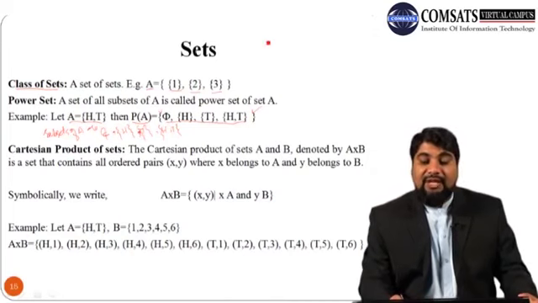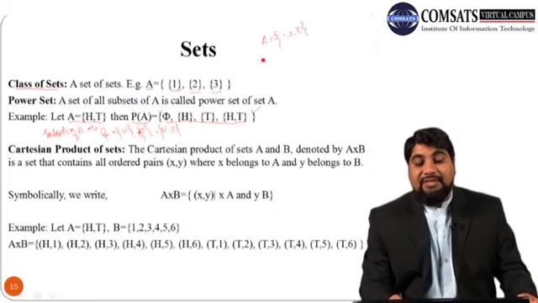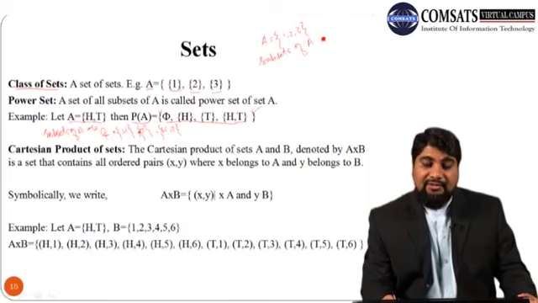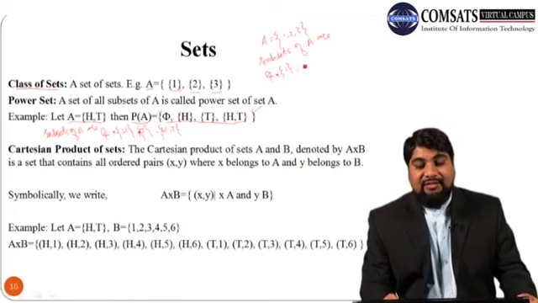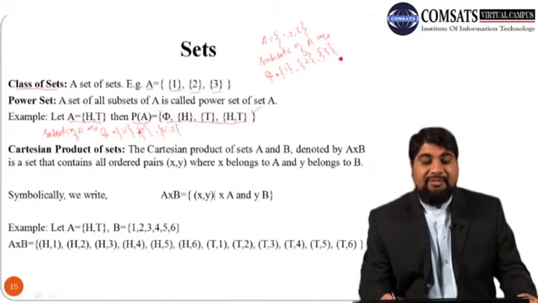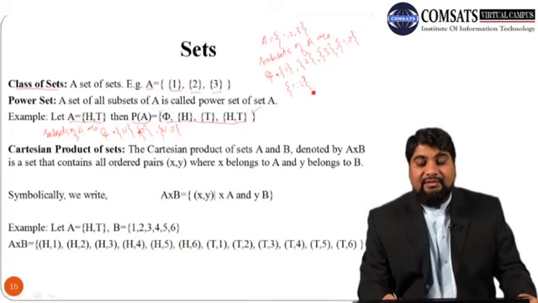Similarly, suppose set A is 1, 2 and 3. First calculate the subsets of A. The empty set is a subset of every set, then set 1, then set 2, then set 3, separately. Then sets 1, 2, then 1, 3, then 2, 3, and in the end 1, 2, 3.